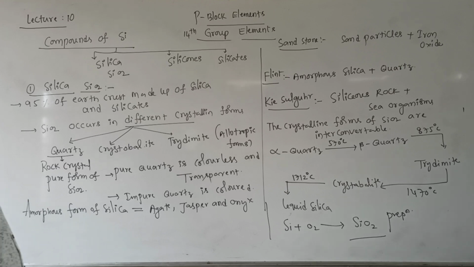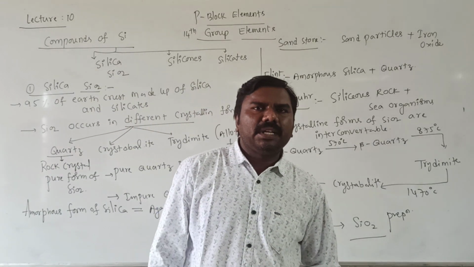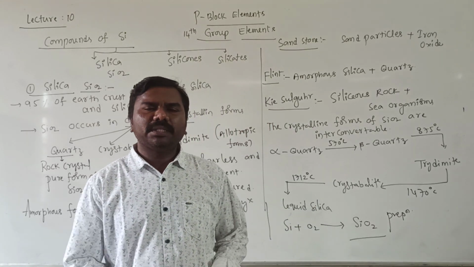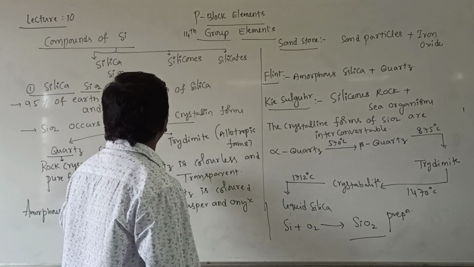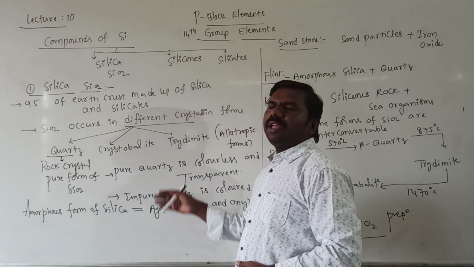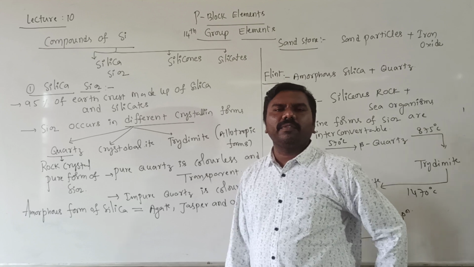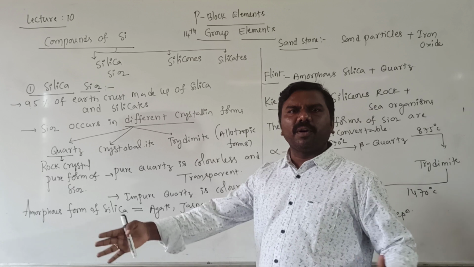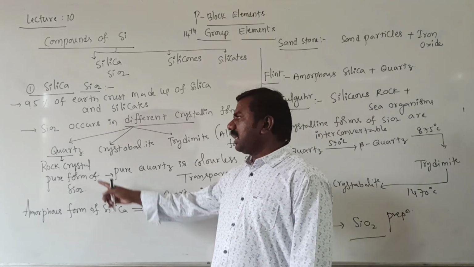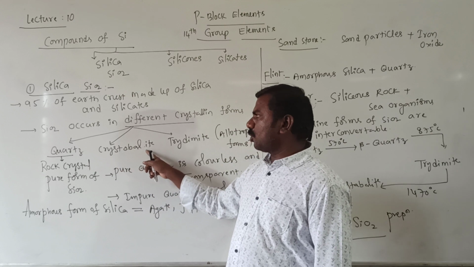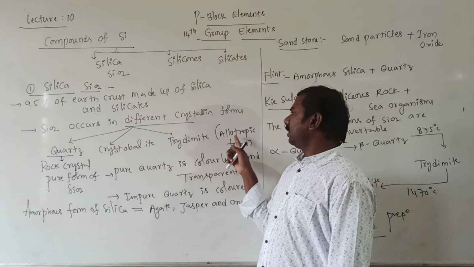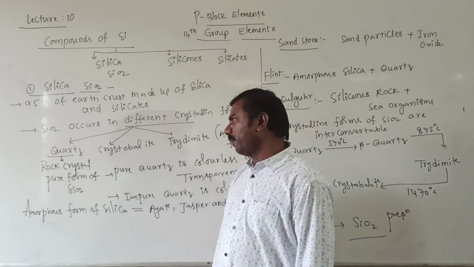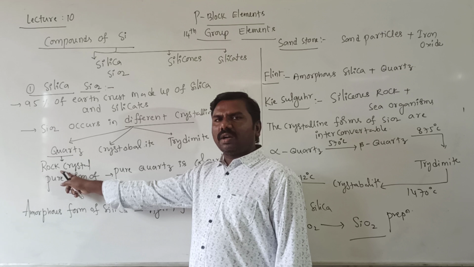Okay students, now the first component of silicon is silica, nothing but sand. Formula is SiO2. 95% of earth crust is made up of SiO2. SiO2 occurs in different crystalline forms based on their structure. One is quartz, cristobalite, tridymite. These are all allotropic forms of silica, SiO2.